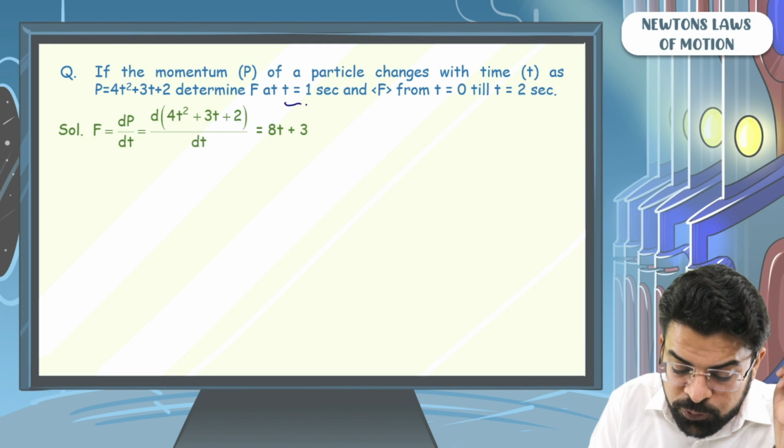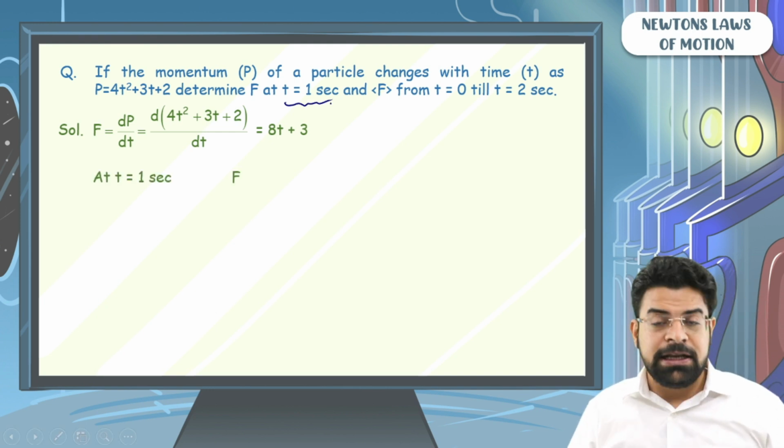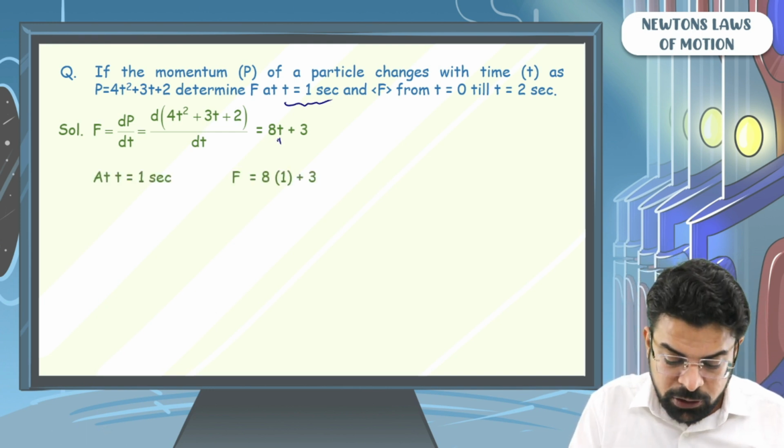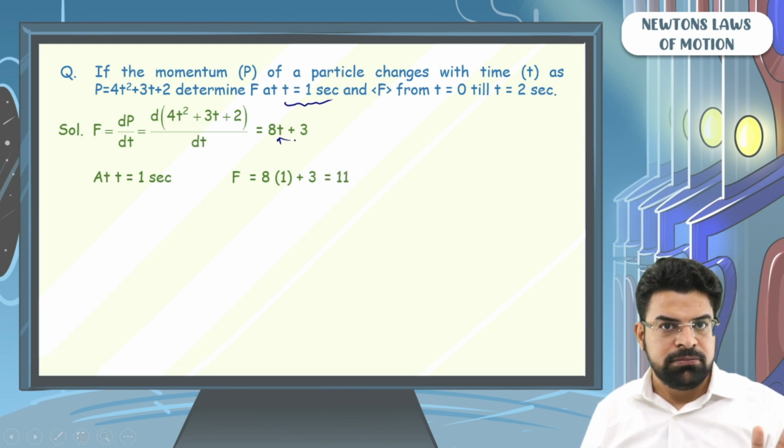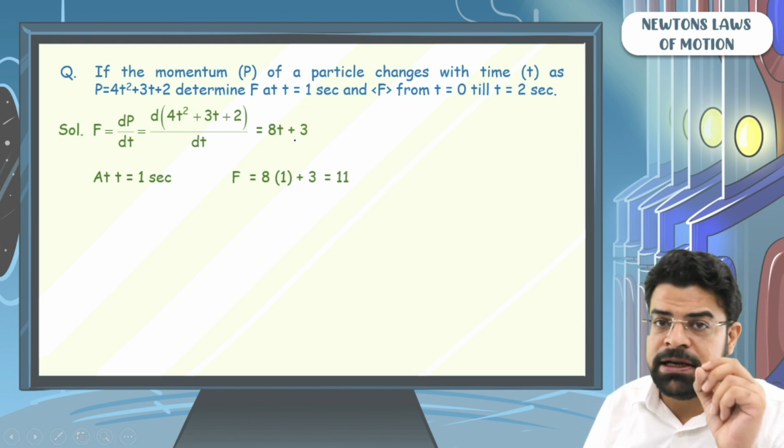They are asking you force at time equals 1. So you will say at time equals 1, force will be equal to 8 into 1 plus 3, that will be equal to 11. Game over. There is one more thing that we have to do in this question.